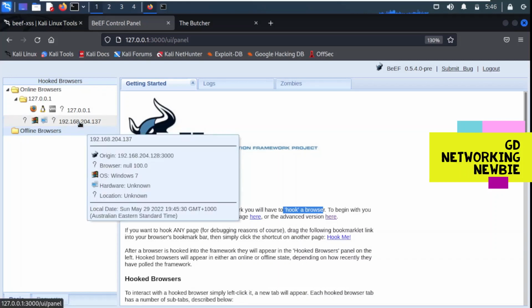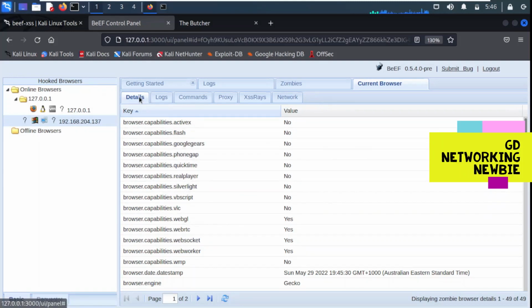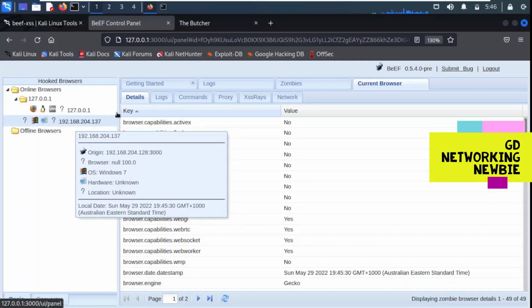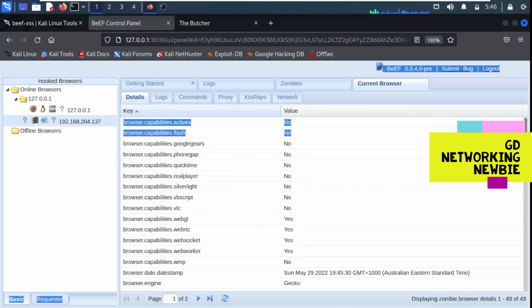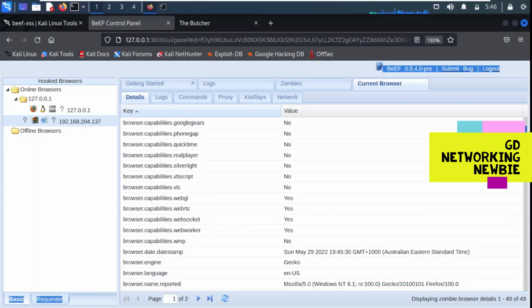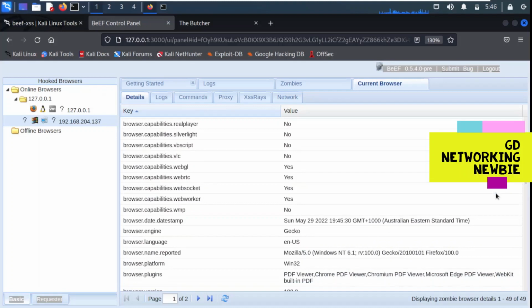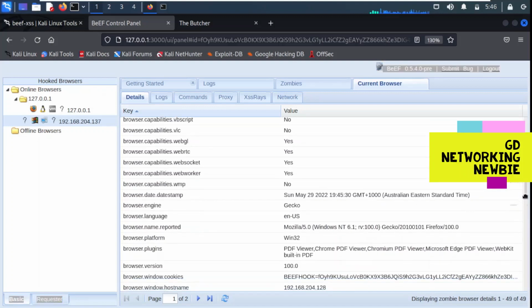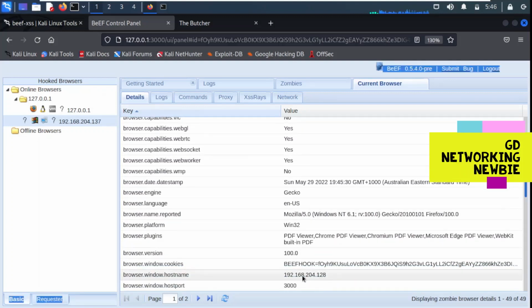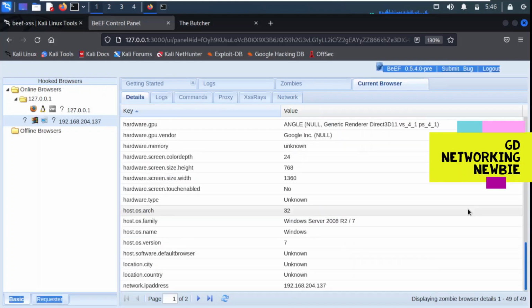Even if we just click there on the right hand side, you can see we have further details about our target machine, which is connected with the Kali Linux. So remember, at the moment I am on my Kali Linux machine, my attacking machine, and when I click there, you can see the details. We have information like the date, and the browser information, the Mozilla browser which we are using on our target machine, and then you can read the rest of the information. And this is the network IP address, that is 137. This is the Windows 7 IP address.